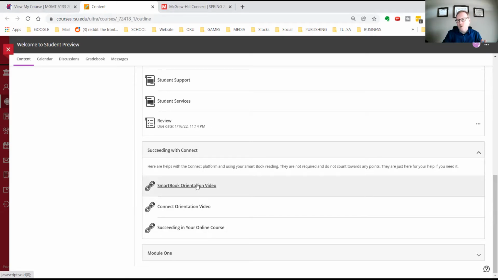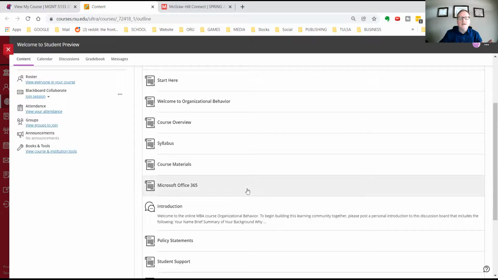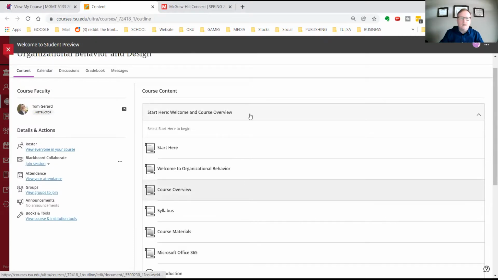Hopefully, when this is all working, supposedly 100% by fall, but for right now, you're in the pilot program. So we're going to have some bugs, no doubt. But you should be able to click on this. Now, this is Succeeding in Connect. If you've never used McGraw-Hill Connect or SmartBook, you can watch these. This is not for any kind of points or anything like this. This is just for your help if you need it. If you don't need it, it's pretty self-explanatory as you get in there. But I put this here just in case somebody is very new to this kind of online learning.